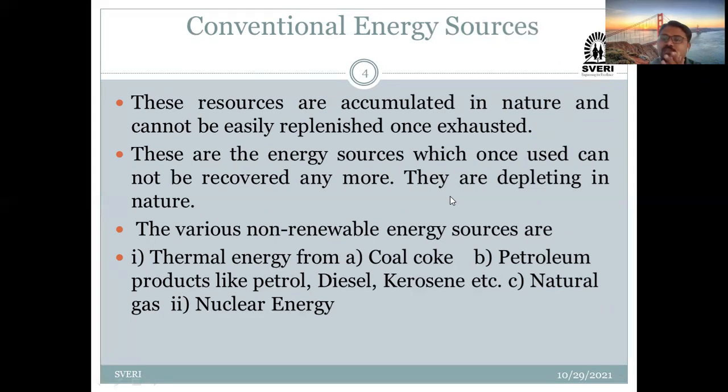म्हणजे एकदा जर हे सोर्सेस संपून गेले तर त्याला आपण परत निर्माण करू शकत नाही. It is not easily possible to replenish or recreate those sources once they are exhausted. Such sources are called conventional energy sources. सगळ्यांना कळलं का meaning of the conventional energy sources?